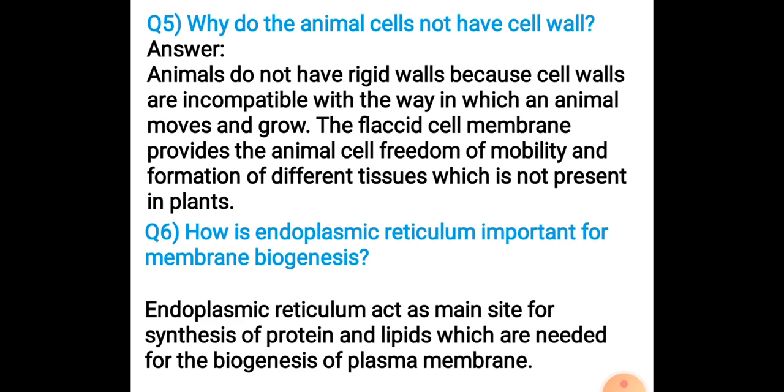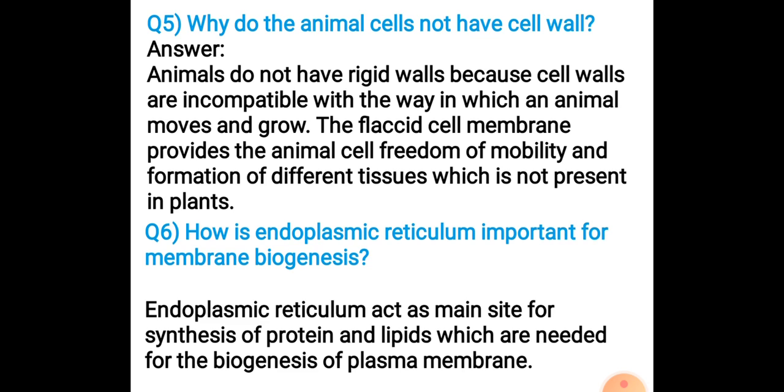They also have to form different organs for the growth of the body. So that's why it is not present in plants, but it is present in animals. And in plants, apart from this, an extra protective structure is present, that is the cell wall.